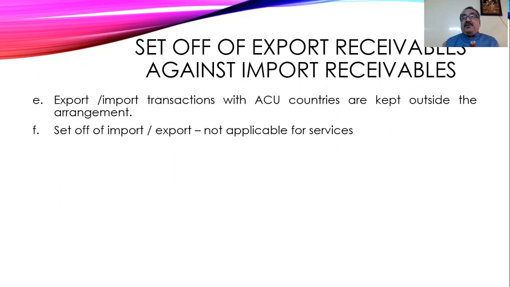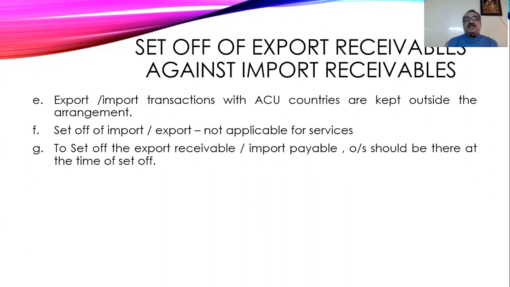Setup of import and export is allowed only for goods sold and not for services. So for any services due, that will not be allowed to be set up. So the setup is allowed only for the export of goods and not for the services.